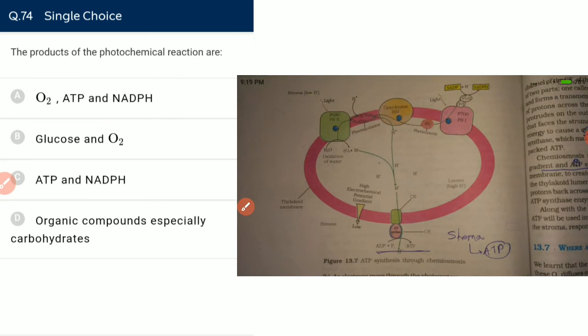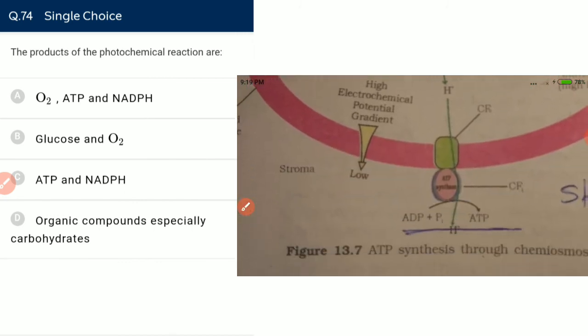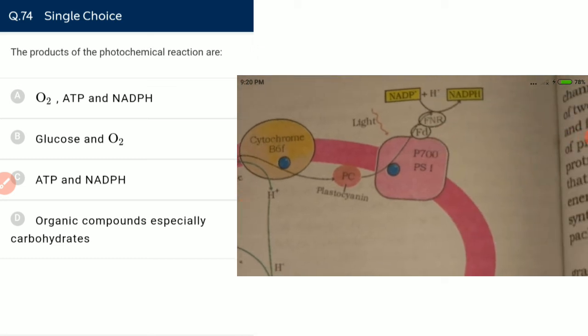The products of the photochemical reaction are: the first product is oxygen, the second product is ATP, and the third product of the light reaction is NADPH, not NADH, NADPH.